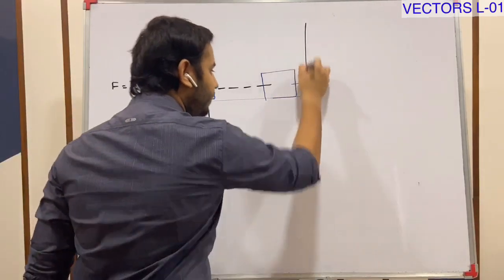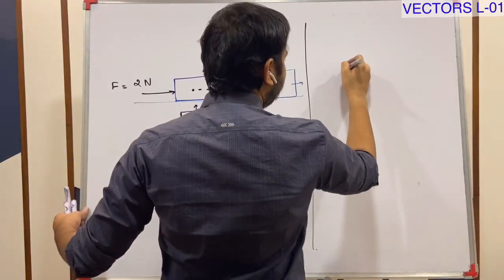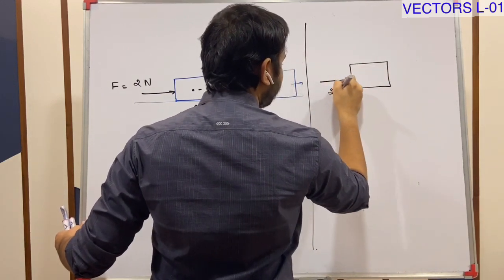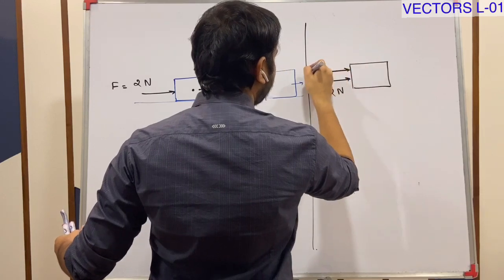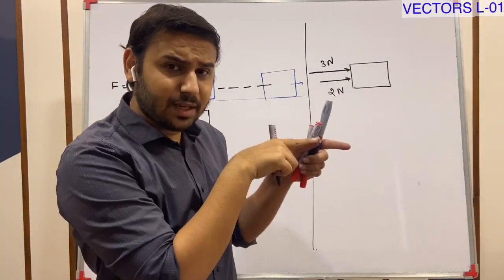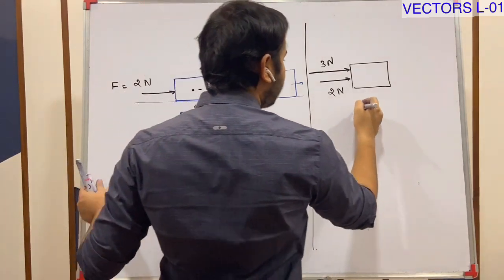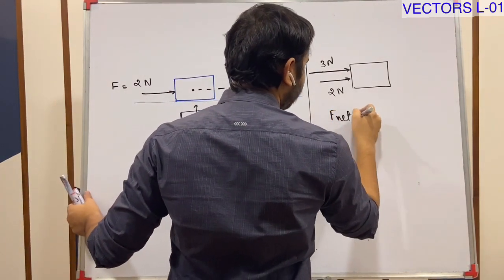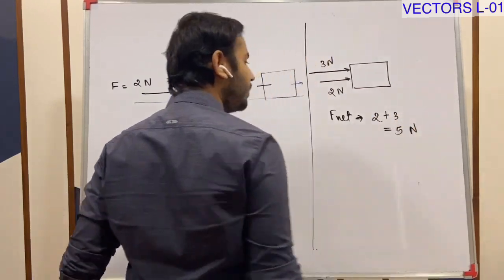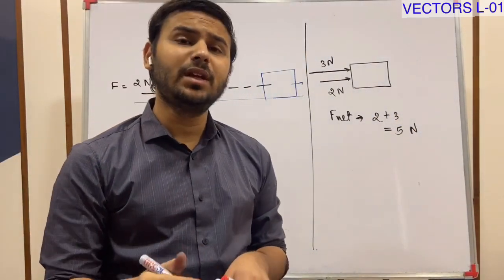Now what happened if I apply force on the object like this, 2 Newton and say 3 Newton. These two forces are in same direction, okay? So net force, F net, is 2 plus 3, 5 Newton. Net force is what? 2 plus 3, 5 Newton.